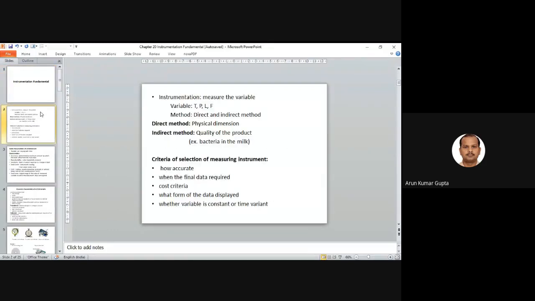As you know, in instrumentation we have the measured variables, and these are basically temperature, pressure, level, L for level, and flow rate. These are the four main measured variables in any control or any process. We can directly measure the variable, or we can indirectly measure the variable. So we have basically two methods, direct and indirect.